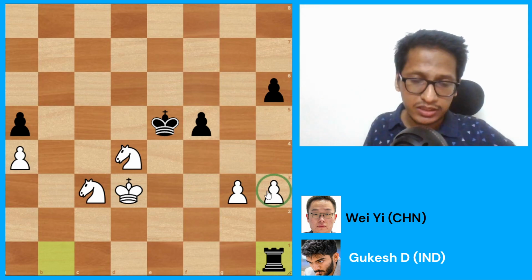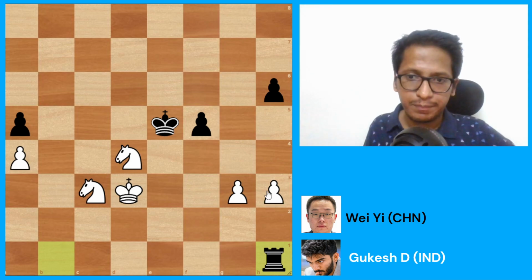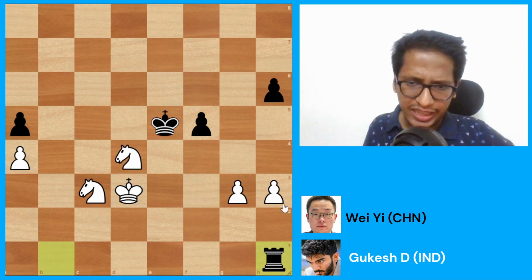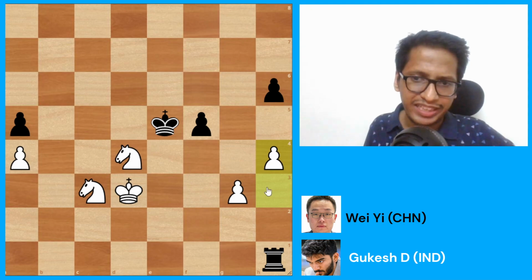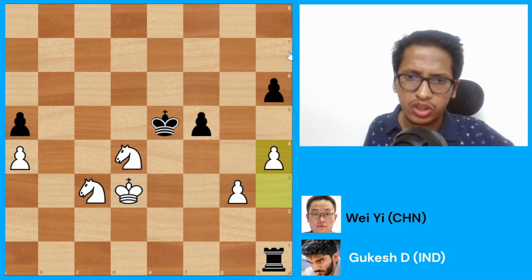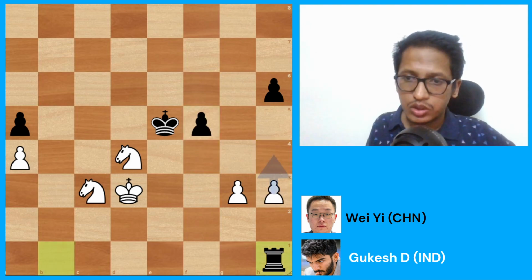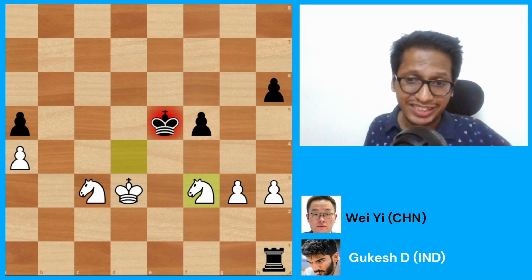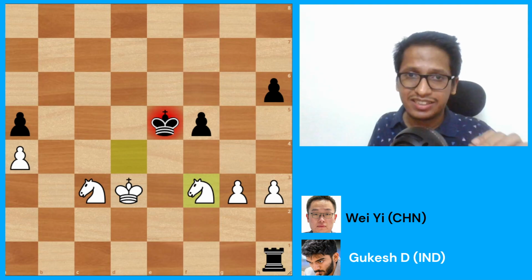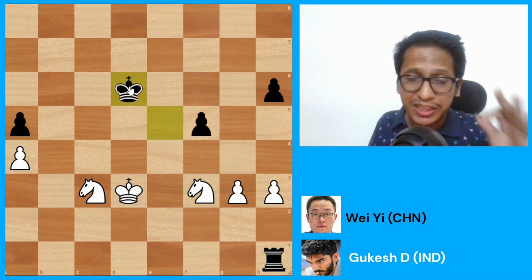So first of all, this pawn is attacked. How do you defend it? Gukesh played the move knight f3 check, which is accurate. In fact, if he had gone a move something like h4, it would not be so accurate because Black has the move f4 here. It kind of becomes easier for Black to hold from this point on. So Gukesh found the precise knight f3 check. And now once again, Black, Wei, found the best move with king to d6.